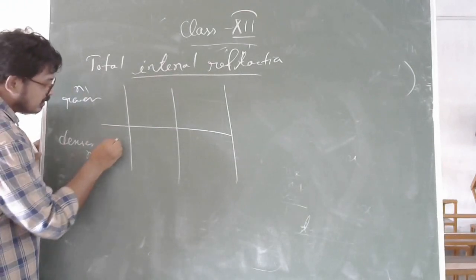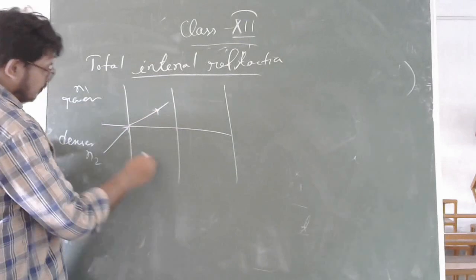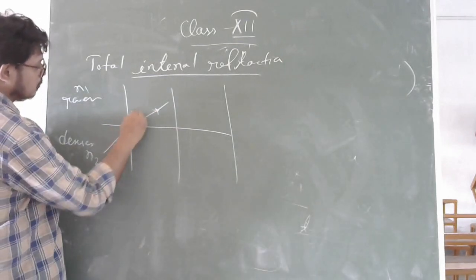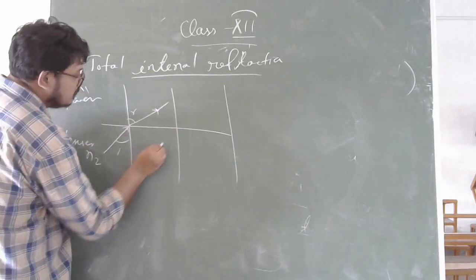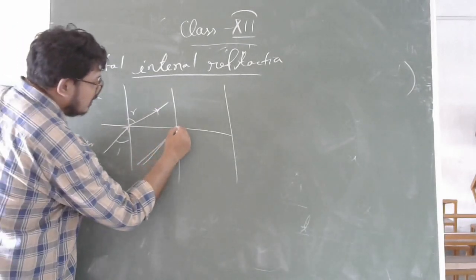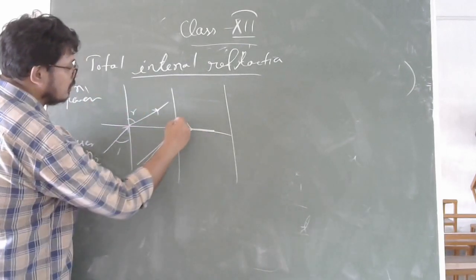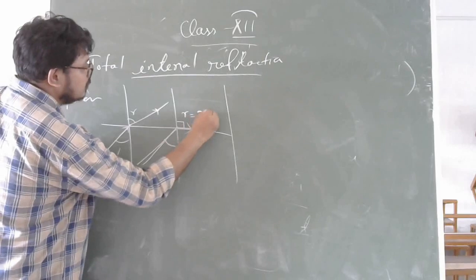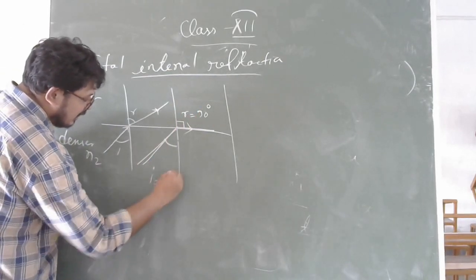When you send it, it will bend away. Again, you increase your angle of incidence. You'll find that it is going along the surface. That means your r becomes 90 degrees. So this angle is called the critical angle.